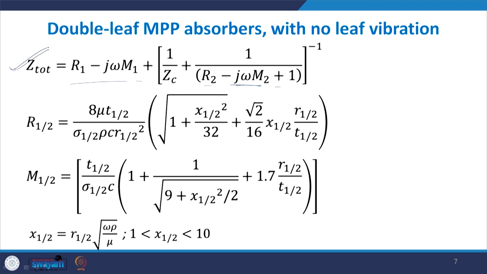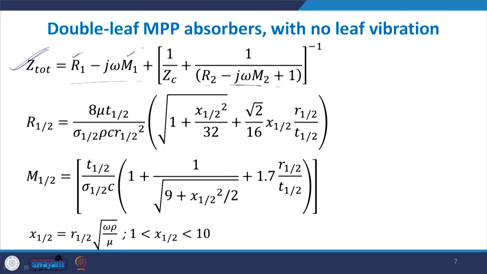So you can represent this double leaf as an electrical circuit, and then you can solve for the total Z, and then you know the individual parts R1 and M1. By the model, I had already given you an equation for this in the first lecture.